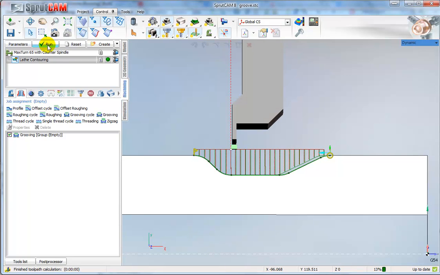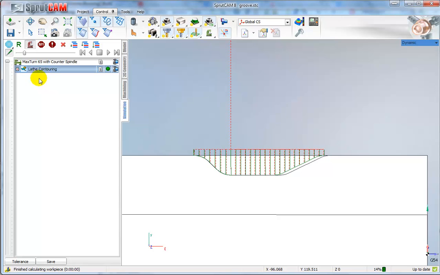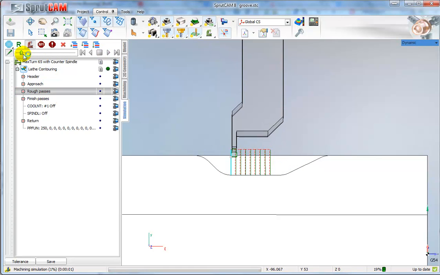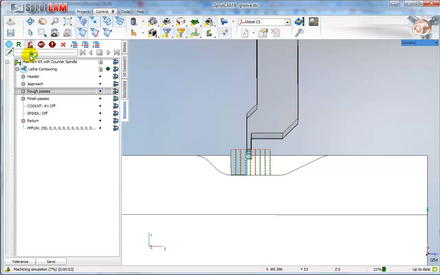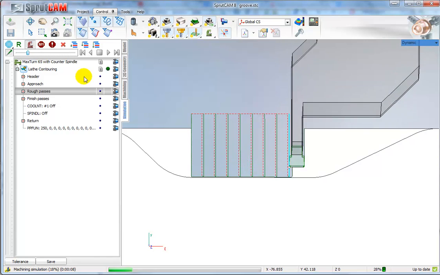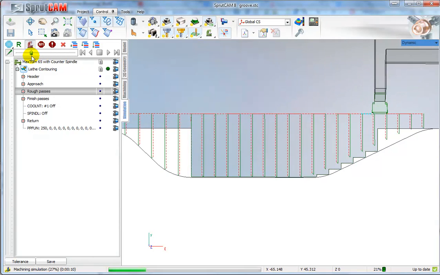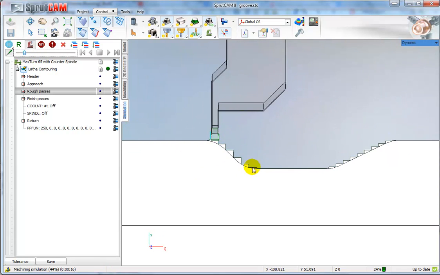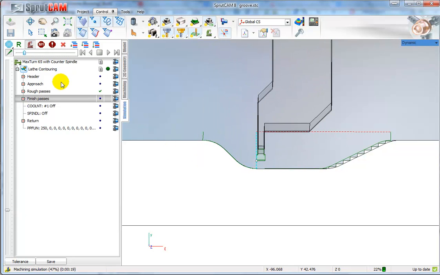Calculating the toolpath. Go to simulation. Expand toolpath. Toolpath contains rough passes and finish passes. Rough passes is this one. And finish passes.